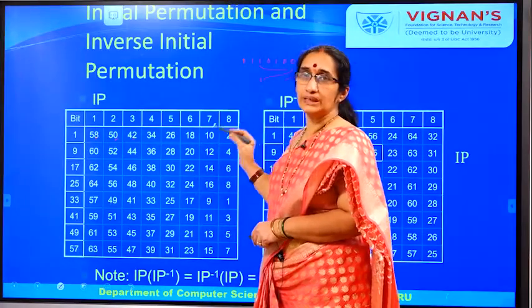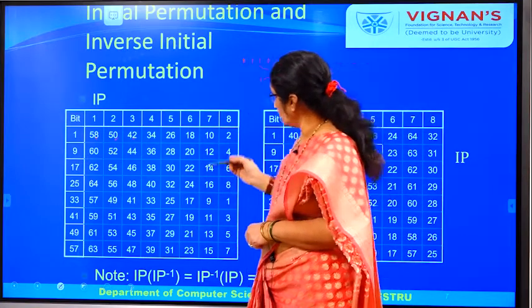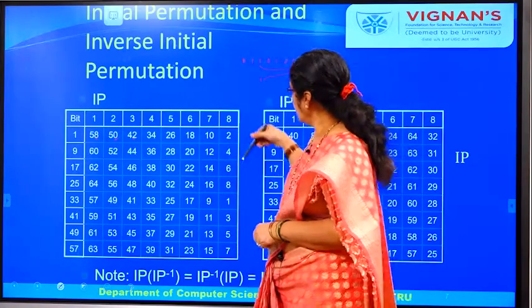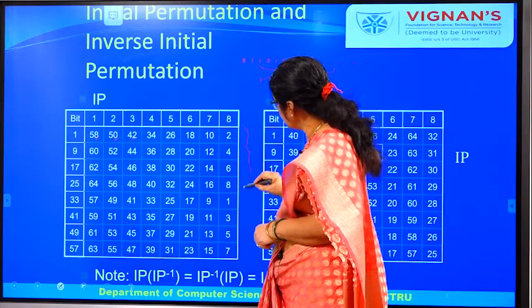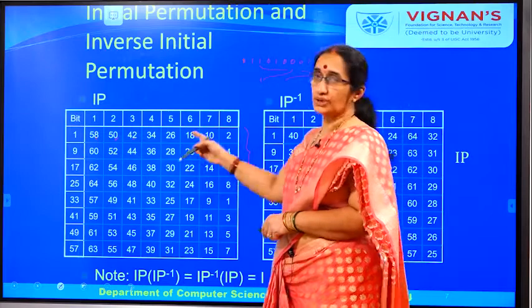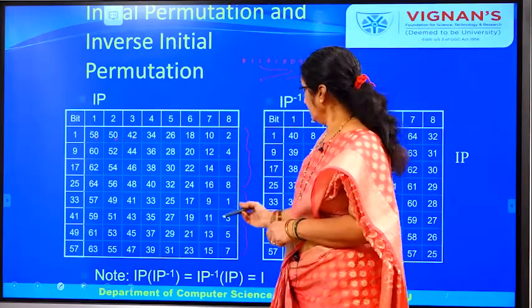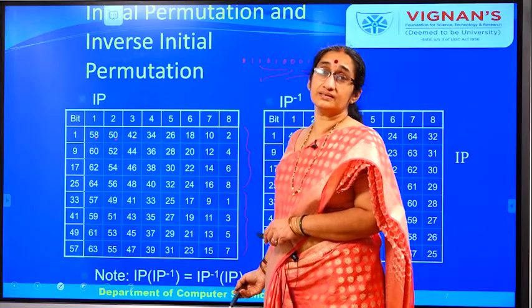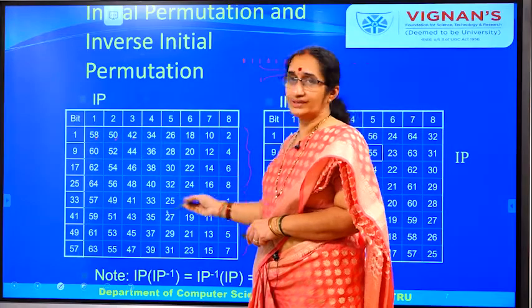If you observe, the first 4 rows have all the bits that are in the even locations, and the next 4 rows have all the bits that are in the odd locations, like 1, 9, 17, 25, like that.